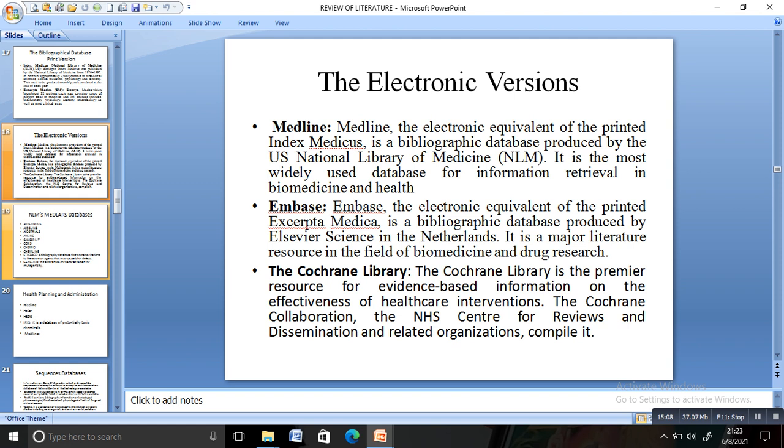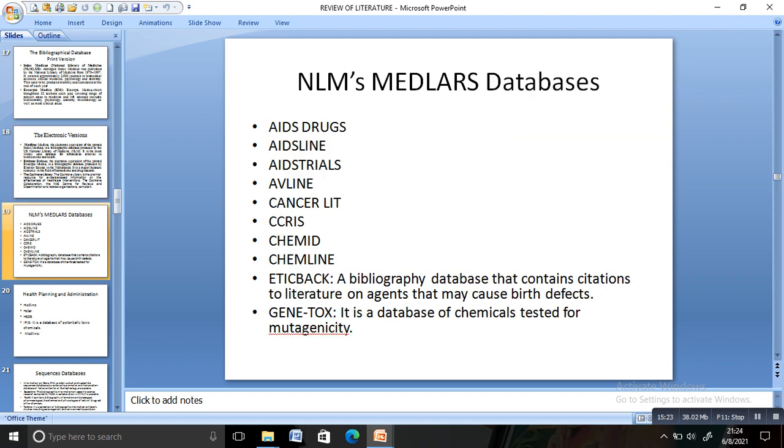Cochrane Library is for healthcare interventions. These are the bibliographical databases. Next, we have the NLM's MEDLARS databases. The MEDLARS databases are AIDSDRUGS, AIDSLINE, AIDSTRIALS, AVLINE, CancerLit, CCRIS, Chemid, Chemline, EthicsBac, GeneTox. These are the various NLM MEDLARS databases. We have so many other databases under NLM also. I have only mentioned a few.